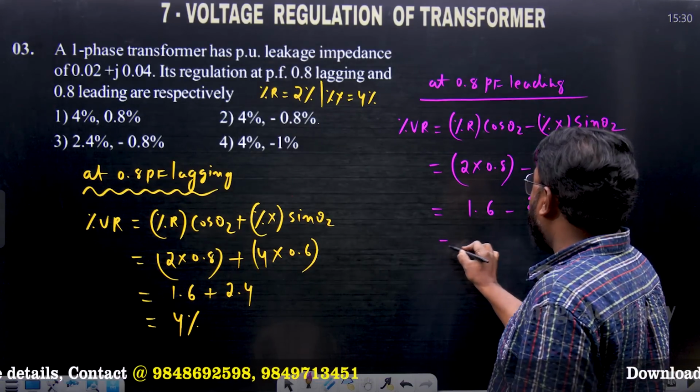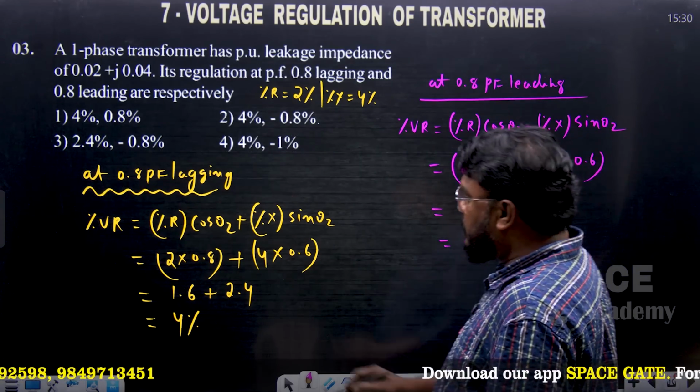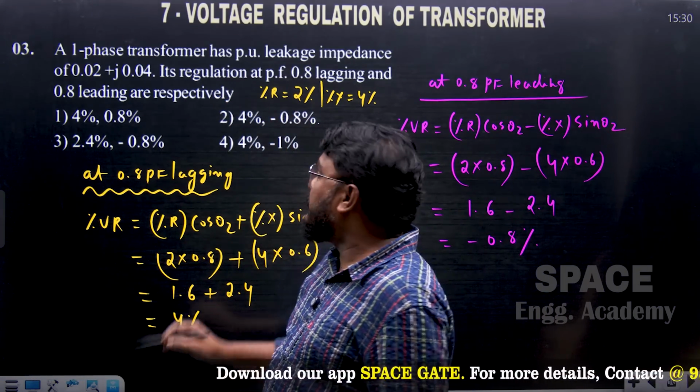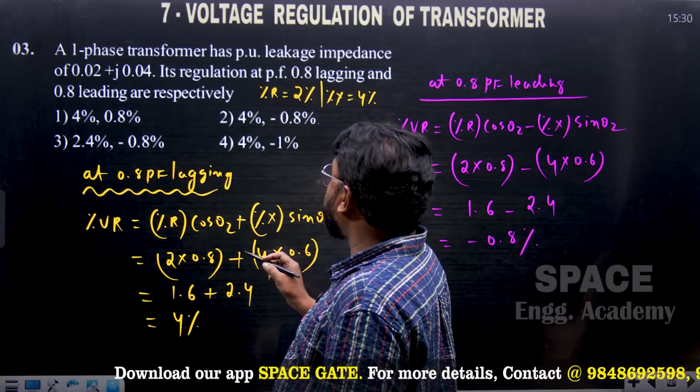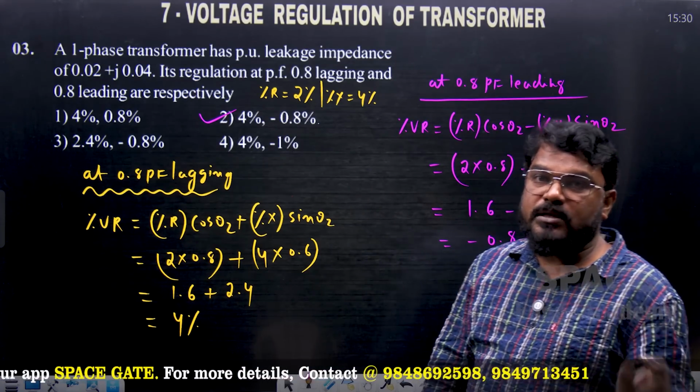So this value is equal to minus 0.8%. At lagging power factor it is 4%, at leading power factor it is minus 0.8%. So option 2 is correct for this question.